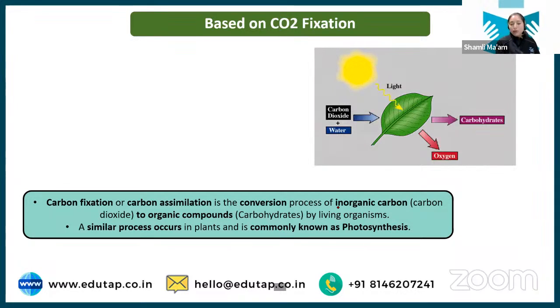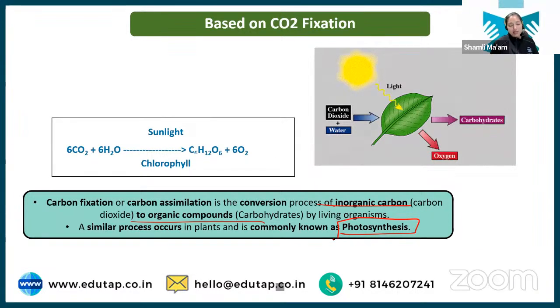Now, what is carbon fixation? Basically, the conversion of inorganic carbon to organic compounds. What is the source of inorganic carbon? The atmosphere, obviously. From the atmosphere, the plant absorbs carbon dioxide and converts this carbon dioxide into carbohydrate. That is carbon dioxide fixation, and this process is commonly known as photosynthesis. This is the chemical equation of the photosynthesis process: 6 carbon dioxide molecules combined with 6 water molecules in the presence of sunlight and chlorophyll form carbohydrate and release oxygen.